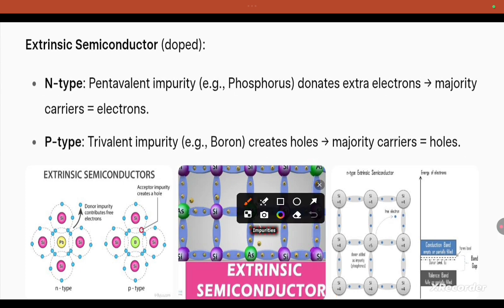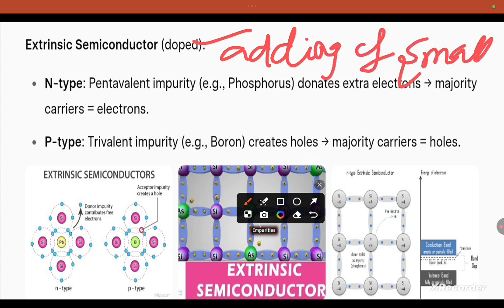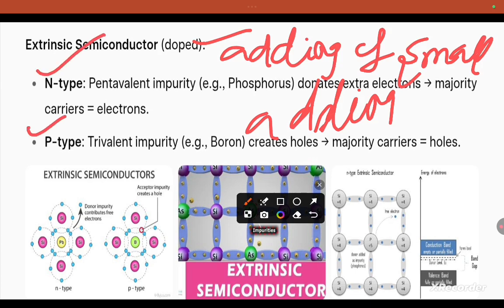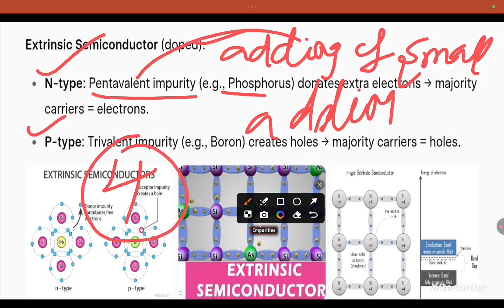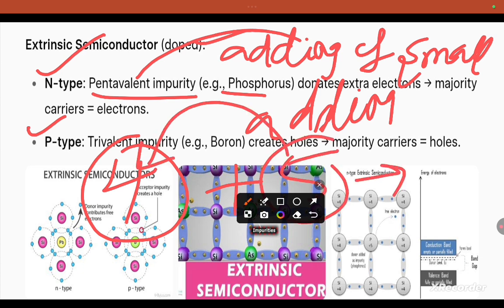Extrinsic semiconductors are formed because of doping. What is doping? Adding a small impurity is called doping. Based on the doping, the extrinsic semiconductor is again classified into n-type and p-type. How is n-type formed? Pentavalent impurities such as phosphorus, arsenic and antimony are added to a pure, that is intrinsic, semiconductor. When pentavalent impurities are doped into an intrinsic semiconductor, it is called an n-type semiconductor.